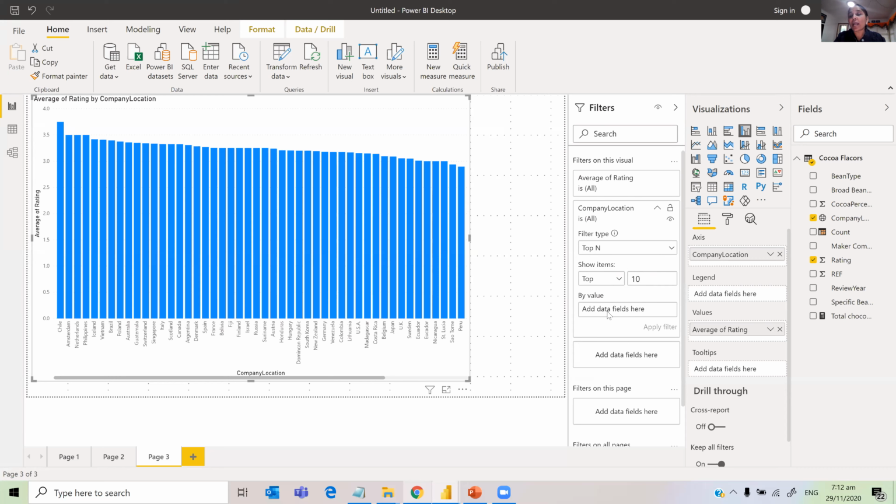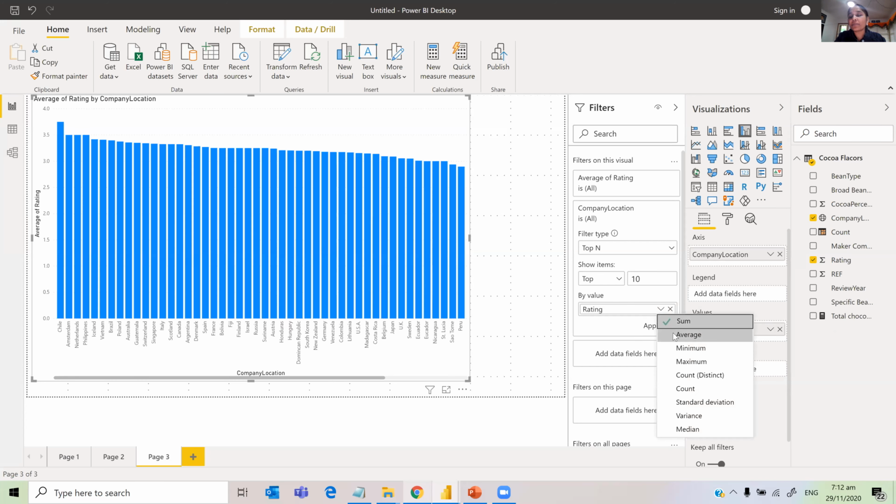So we need to add the data field here. Our data field is rating. I'm just going to drag this field here. Yeah, it already appeared. By default, it takes the sum.